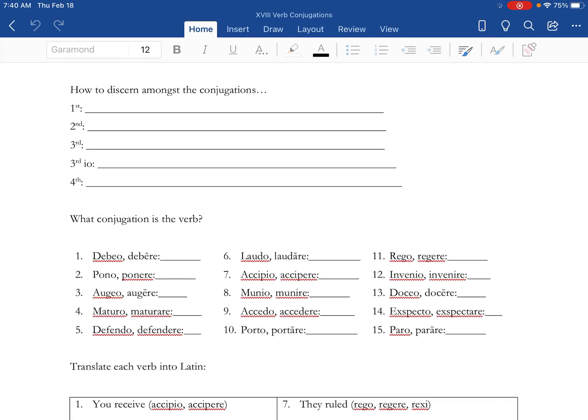Welcome back. We're at part 2 of Lesson 18, Verb Conjugations. I wanted to recap how you discern amongst the different conjugations.